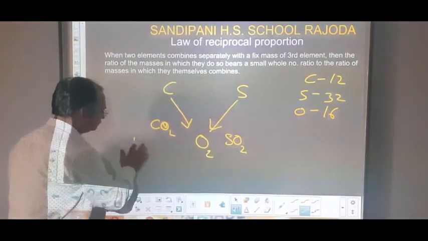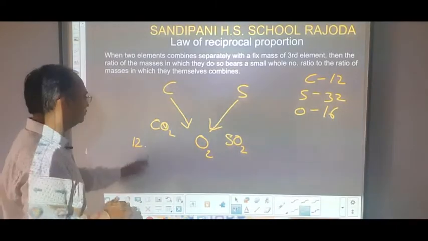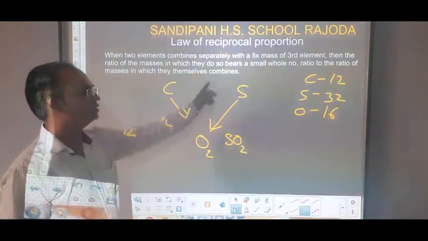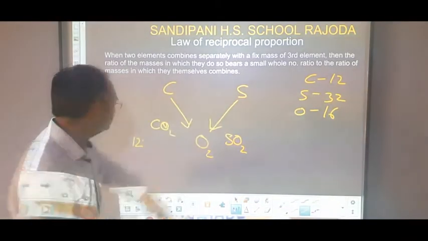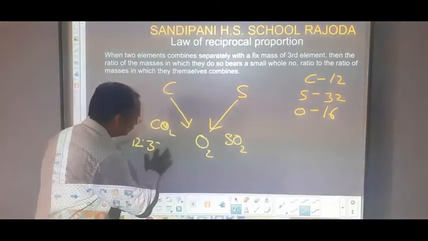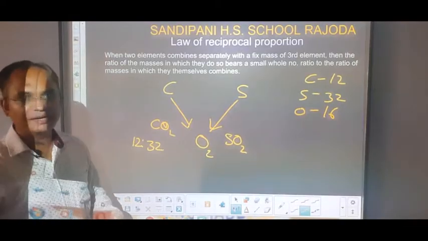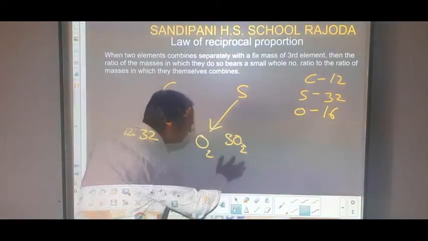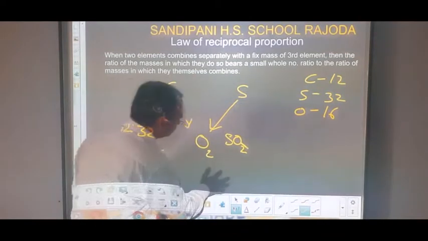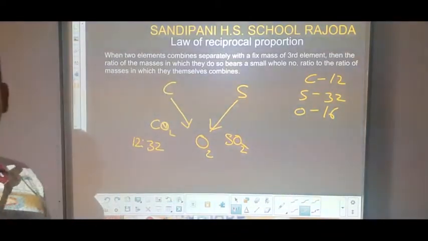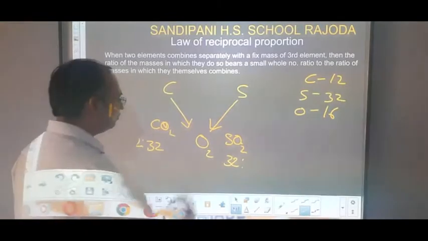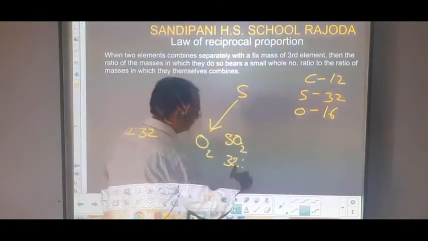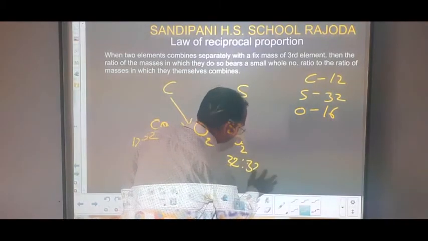In these masses, when they combine, let's see their ratio by masses. Carbon is 12, and in CO2 there are 2 oxygens, and 1 oxygen is 16, so 2 oxygens make 32. So 12 is to 32. In sulfur dioxide, sulfur is 32, and in SO2 1 oxygen is 16 and 2 oxygens again equal 32.